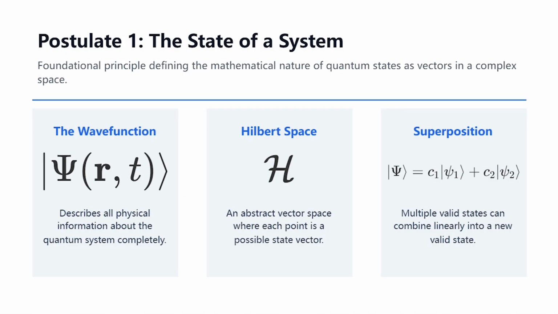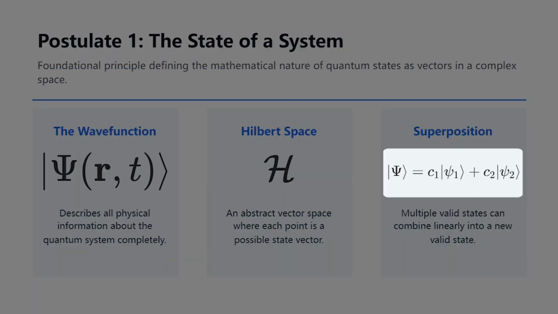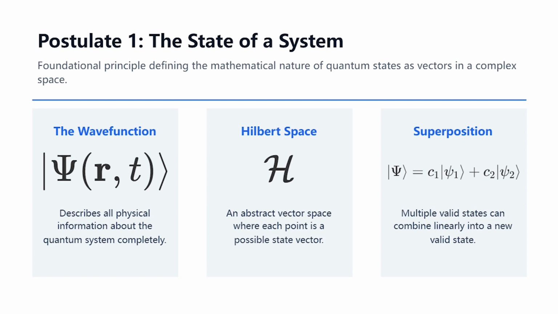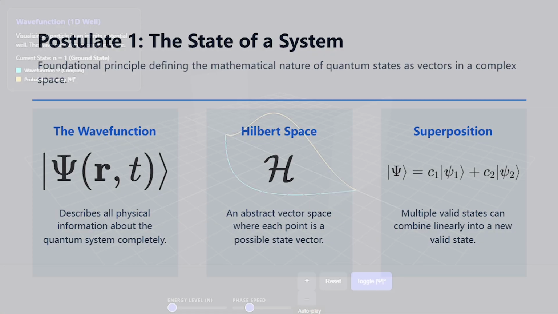Finally, because our states are vectors, they follow the principle of superposition. This equation tells us that if 2 states are physically allowed, then any linear combination of them is also a valid state. This is the logic behind why a particle can appear to be "and" rather than "or." It is literally a sum of possibilities until we perform a measurement.